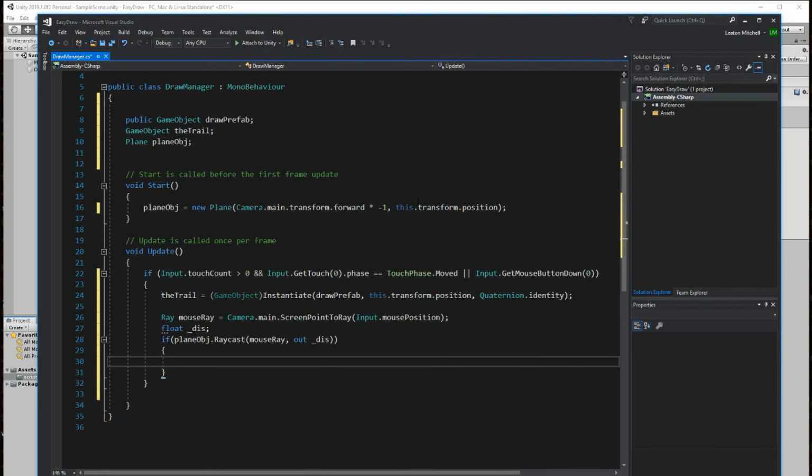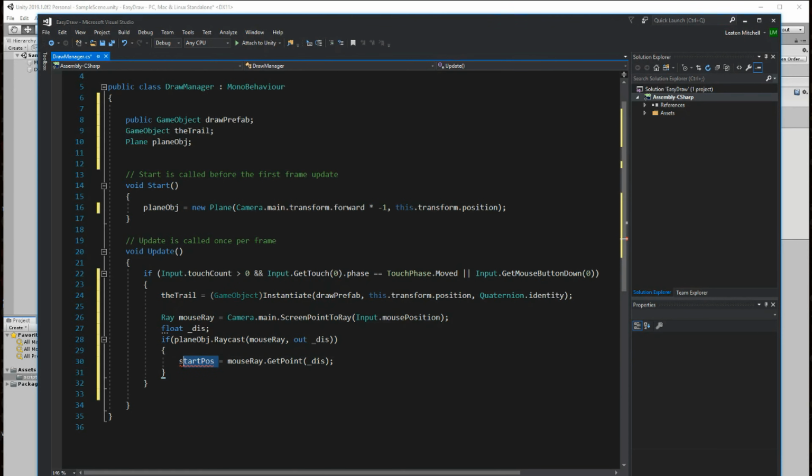I am going to need a vector 3, because I need a start position. So I'm going to call it start pos. And that's going to equal mouse ray dot get point, and then give it that distance again.